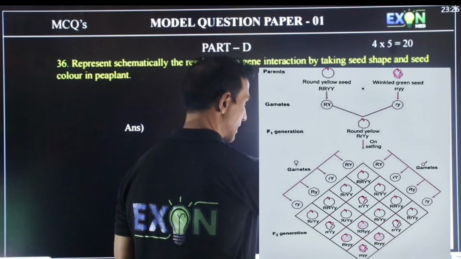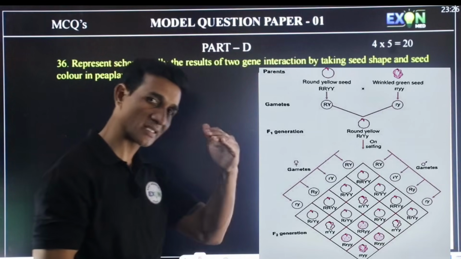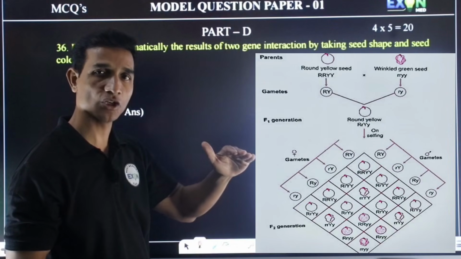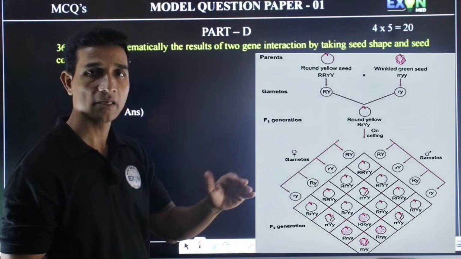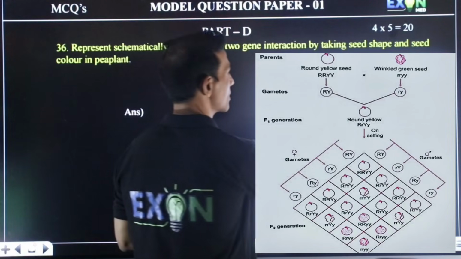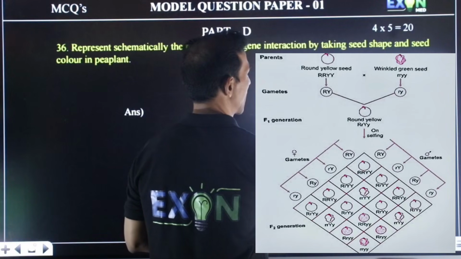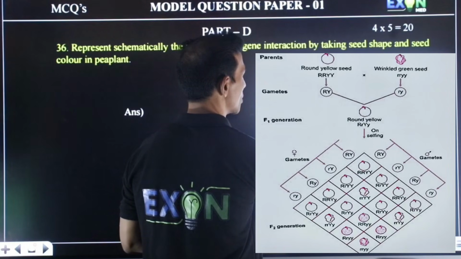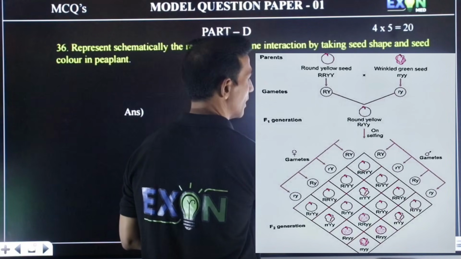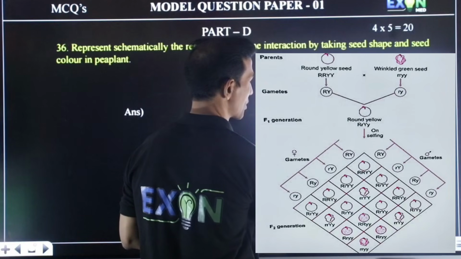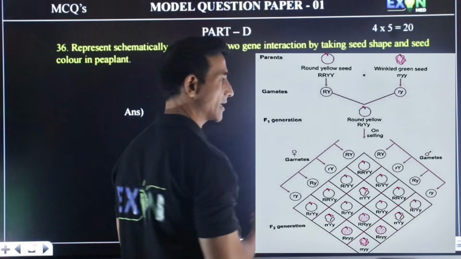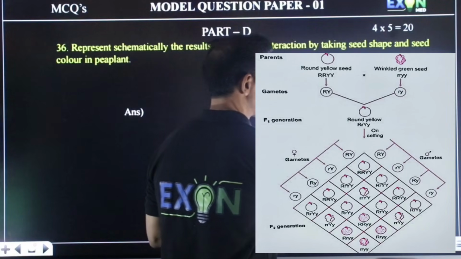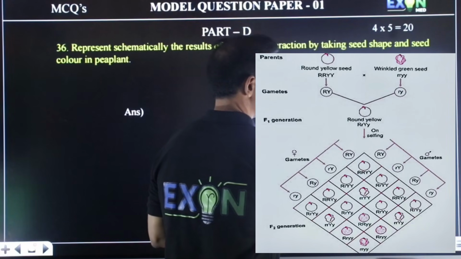So gamete formation is there. You can go step by step. First parents phenotype, then parents genotype, and then gametes, and then F1. So this becomes parent phenotype, this is parent genotype, and this is gamete, and then you get the F1 generation. Capital R, capital Y, crossed with small r, small y, you get capital R, small r, capital Y, small y.